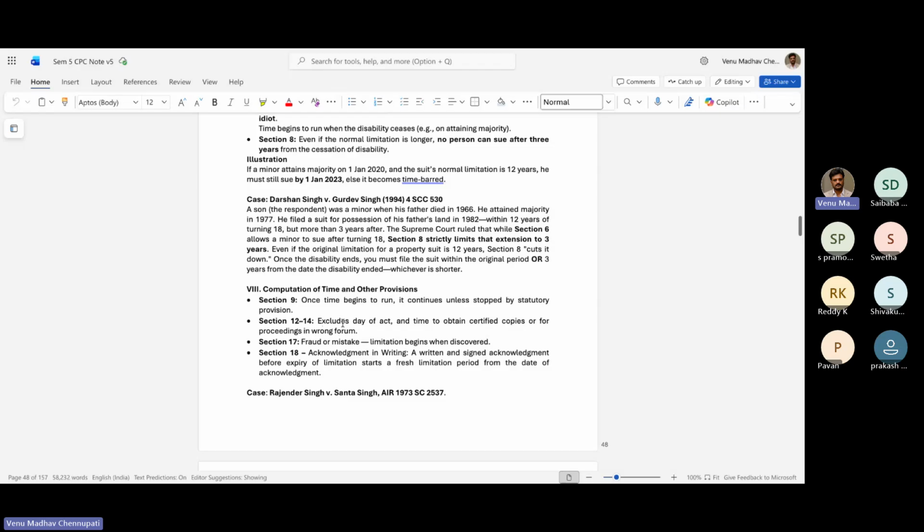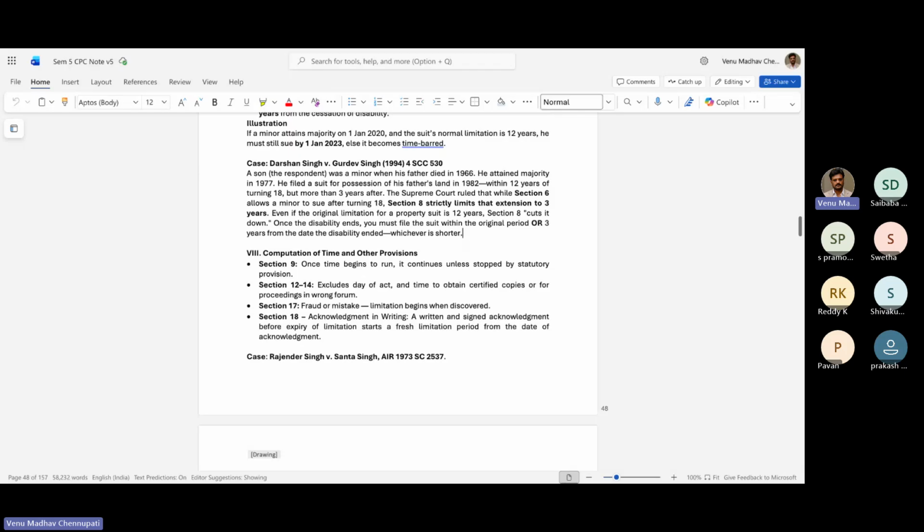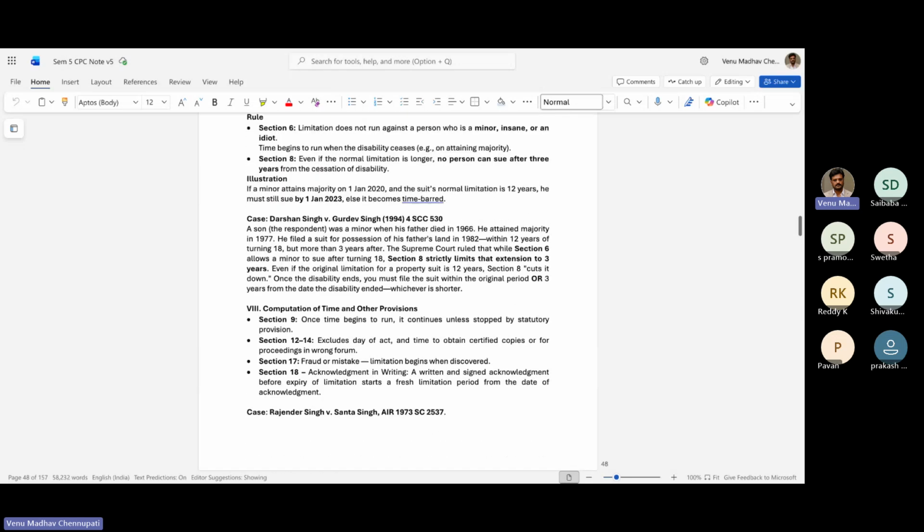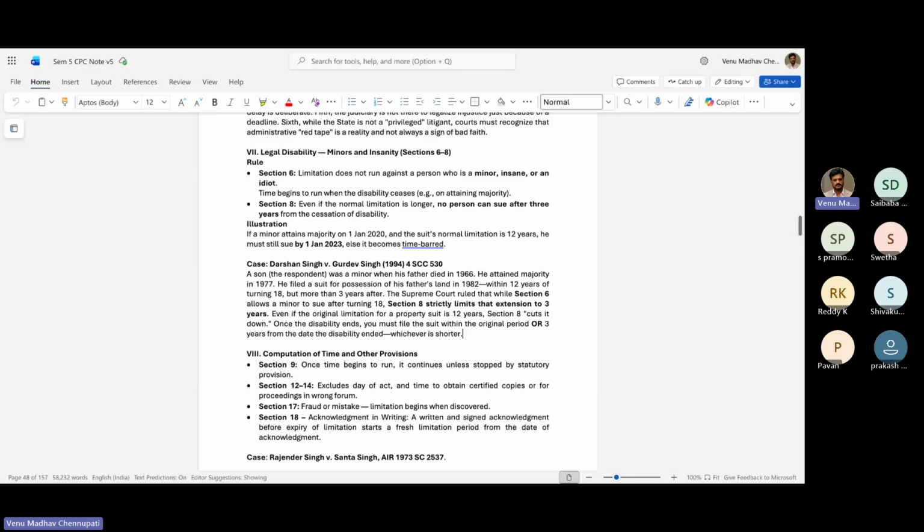Sections 12 to 14 exclude the day of the act and time to obtain certified copies or proceedings in the wrong forum. Section 17, fraud or mistake, limitation begins when discovered. Section 18, acknowledgement in writing. A written and signed acknowledgement before expiry of limitation starts a fresh limitation period from the date of acknowledgement. So these are how different things are computed based on different sections.